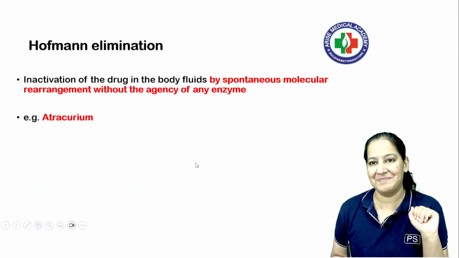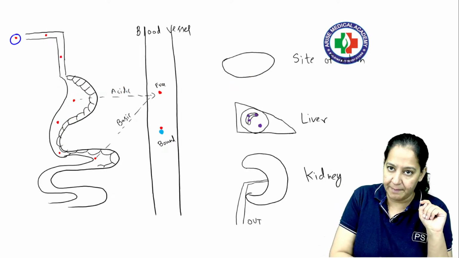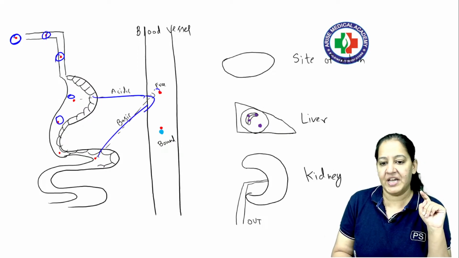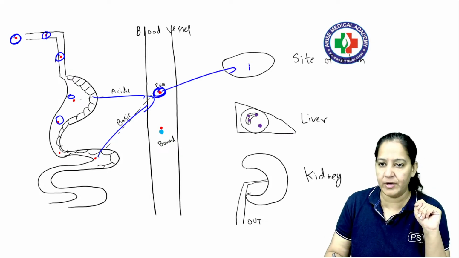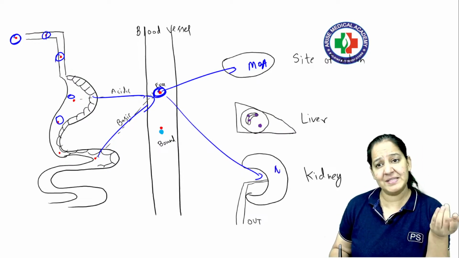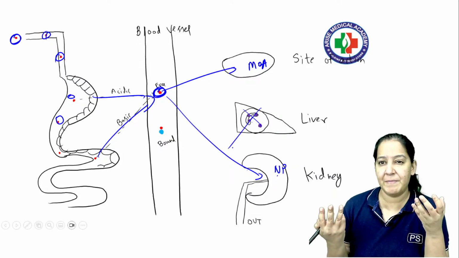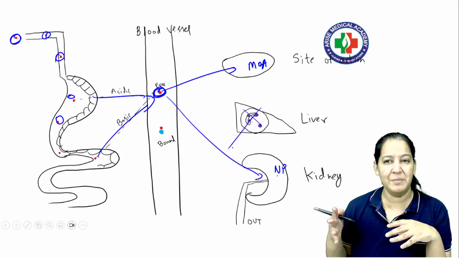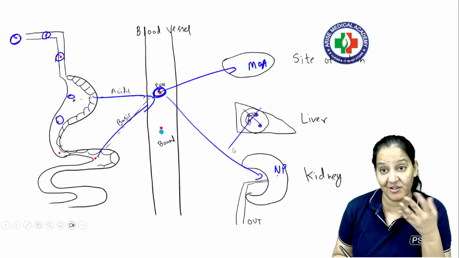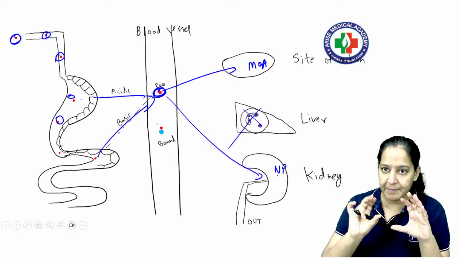Besides all this, there is a third mechanism also. Sometimes what happens, listen, this is a drug. You are taking a drug by mouth. The drug is going inside, getting absorbed. After getting absorbed, it reaches the blood. Now this drug goes to its target organ, showing its mechanism of action. Now it wants to get excreted, but again the problem is the same, it's non-polar. But the drug does not want to take the help of the liver. The drug is very self-dependent, you can say egoistic. The drug does not want help, saying I do not need anyone's help. I do not want the help of the liver to convert me from non-polar to polar. I do it myself. There are some people who are very egoistic. I will do it myself. So there are certain drugs which change their conformation in the blood only.